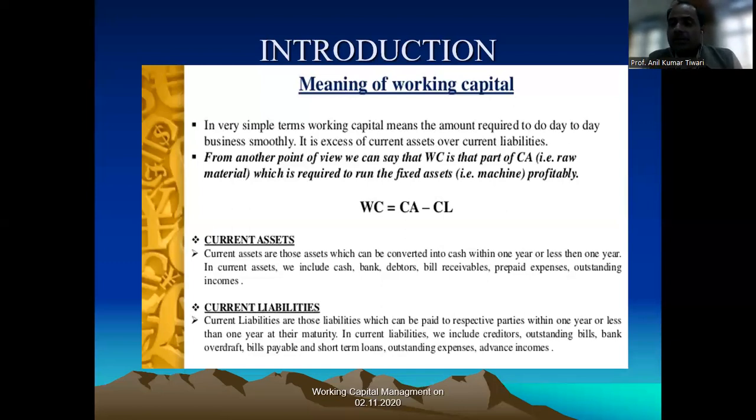In these assets, some amount is engaged or held. That's why working capital means the capital engaged in these particular assets to manage them.